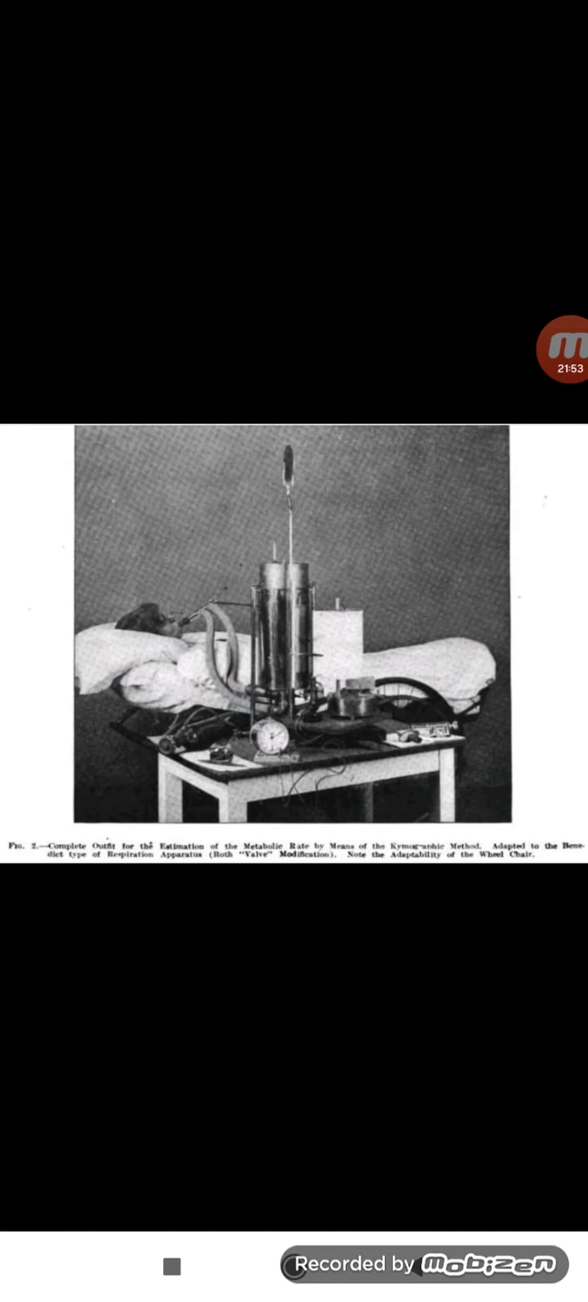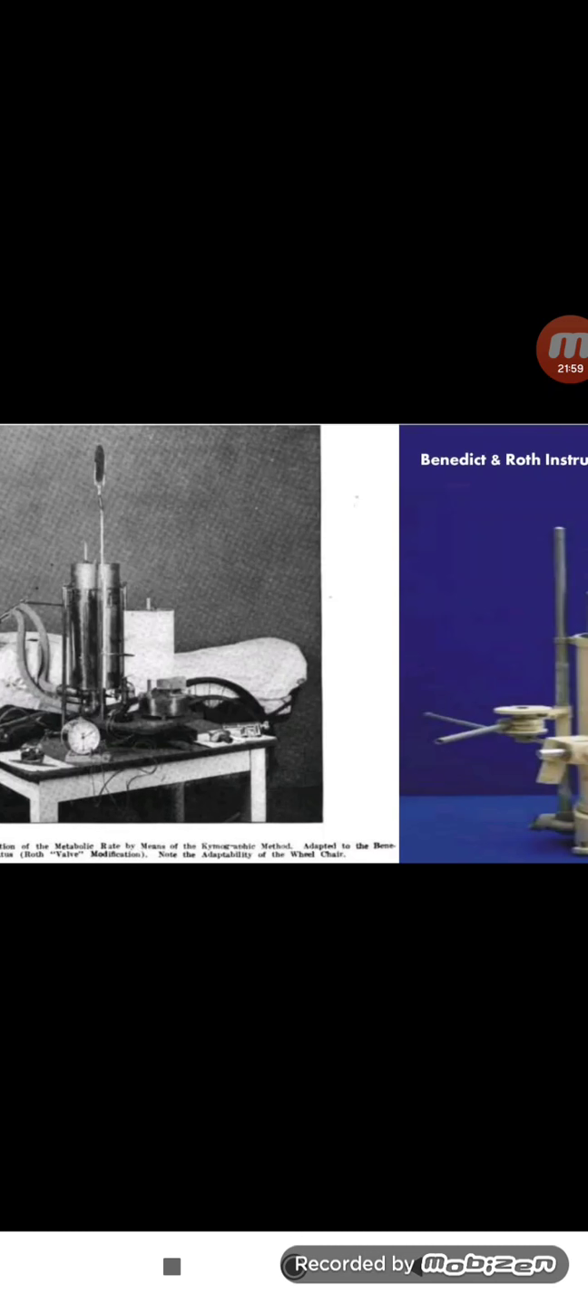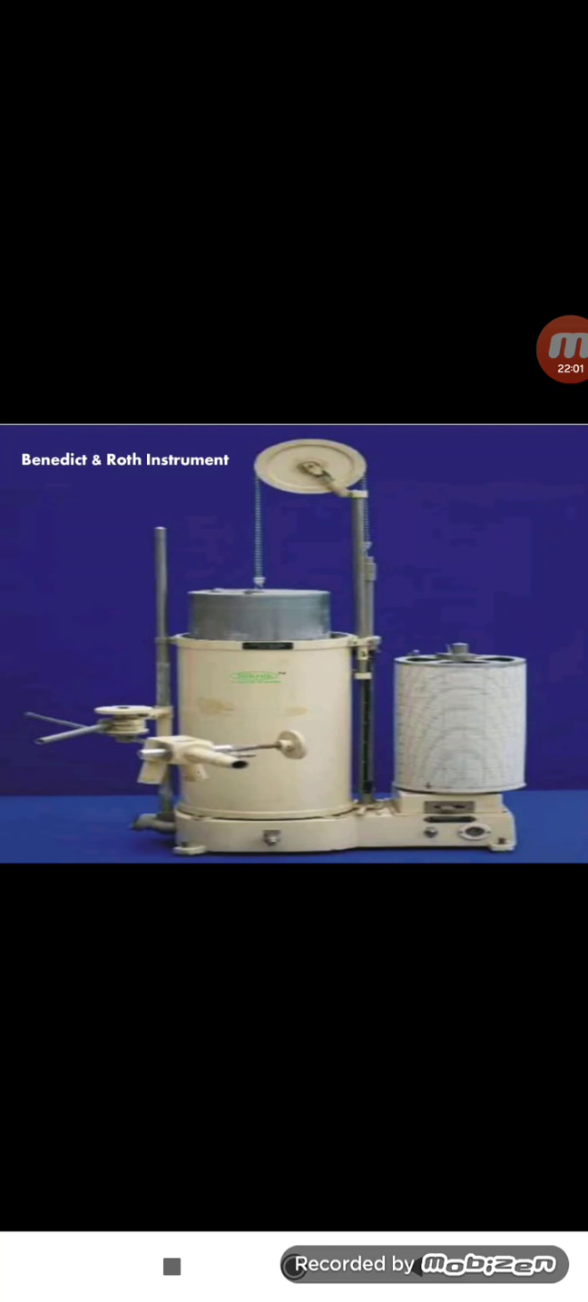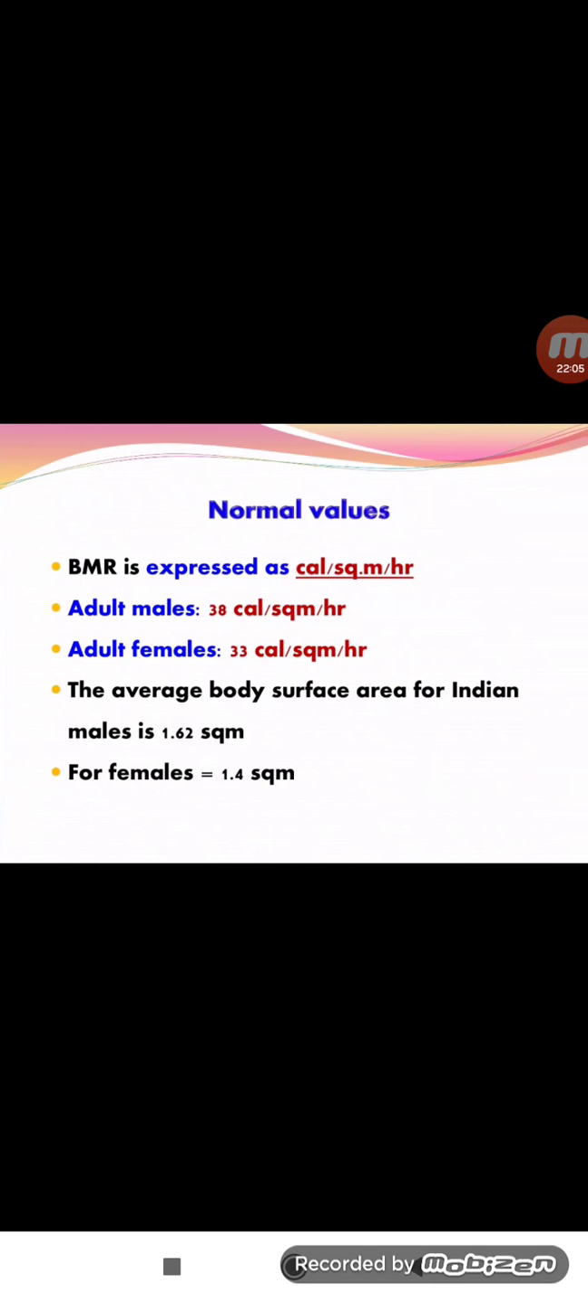And this is the spirometer. This looks like a spirometer. With the spirometer, finally we determine the BMR. And this is the Benedict and Roth instrument. With this instrument also, we can determine the BMR. BMR is expressed in calories per square meter per hour.